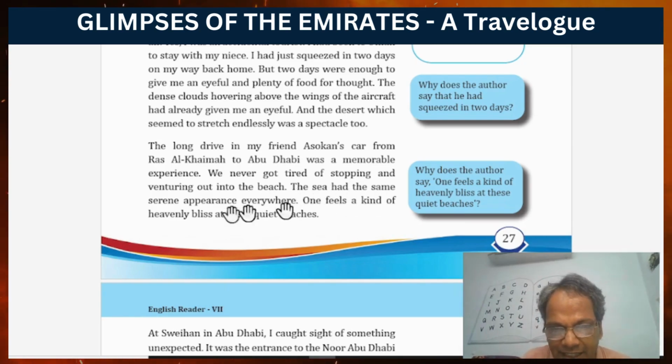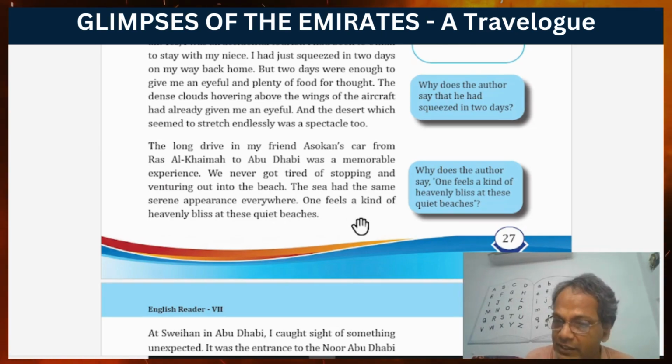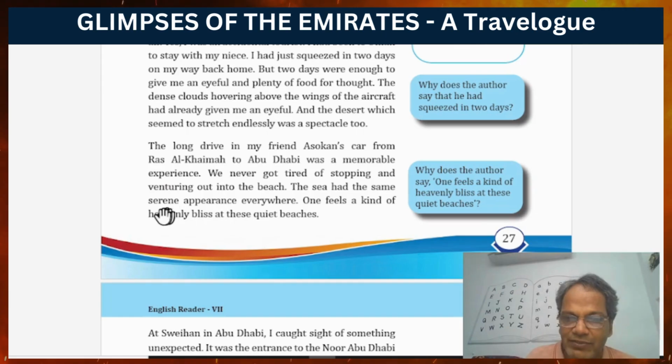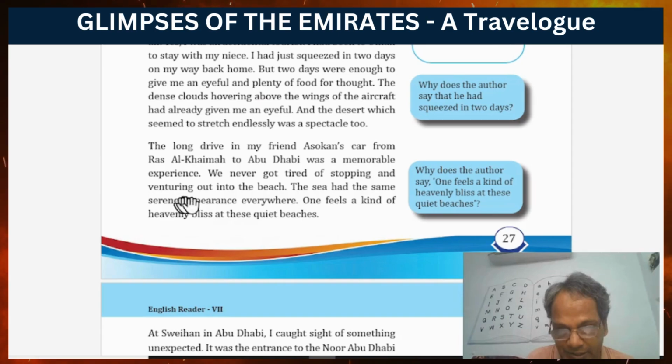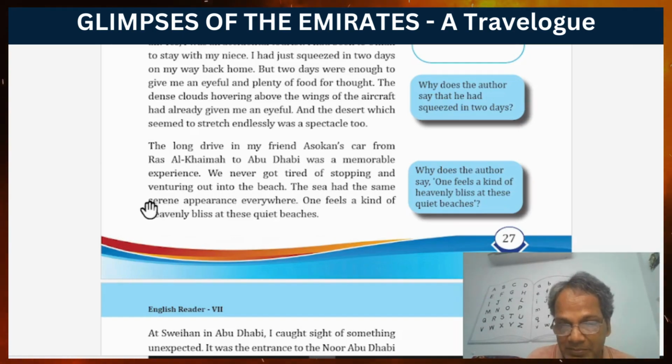The sea had the same serene appearance everywhere. See, wherever we go, there we see the sea the same. So its atmosphere is very serene. Serene means very calm and quiet. Appearance means look. The sea looks the same everywhere, and it is calm and quiet everywhere.